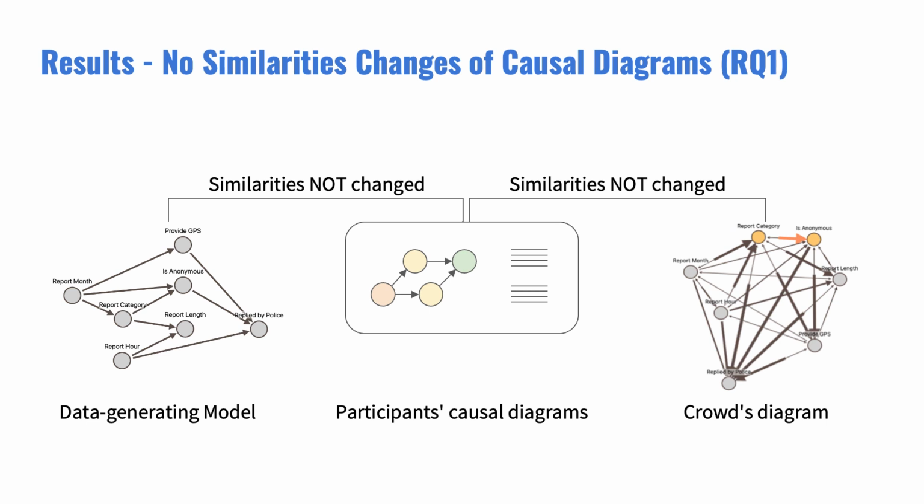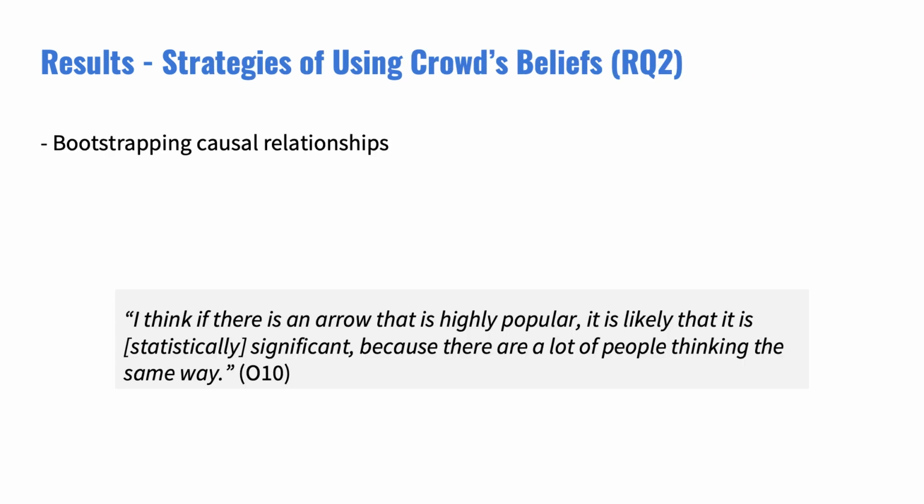However, by comparing the participants' causal diagram to both the data generating model and the crowd's diagram, we did not observe any changes in similarities in graph edit distance among any of the 3 condition groups. This shows that despite having both crowd's beliefs and data analytics, participants did not blindly follow either of the 2 information sources.